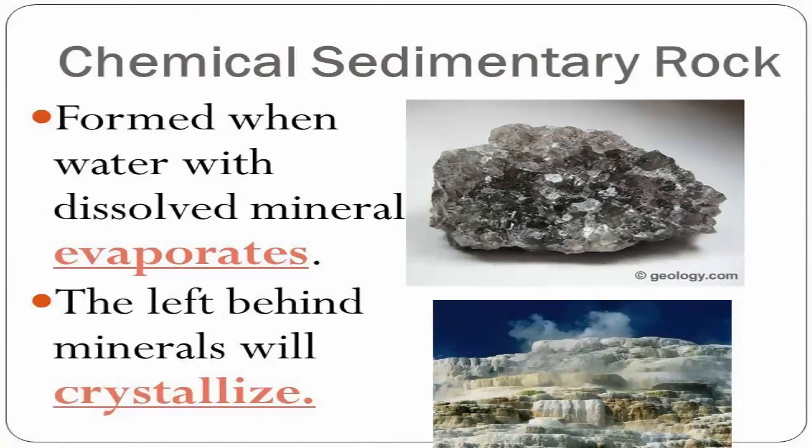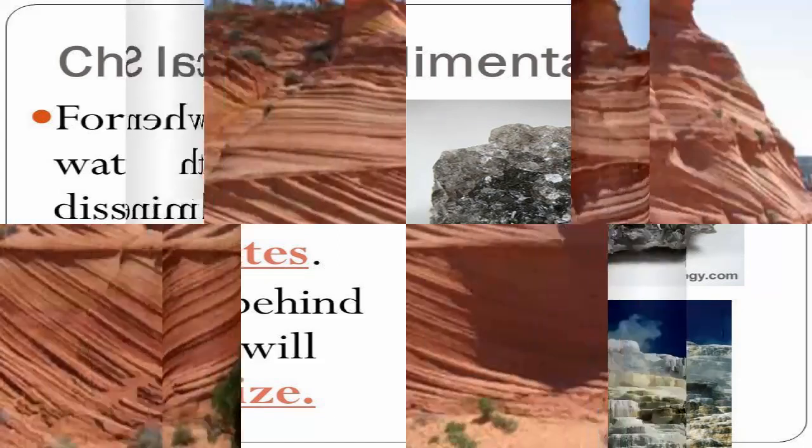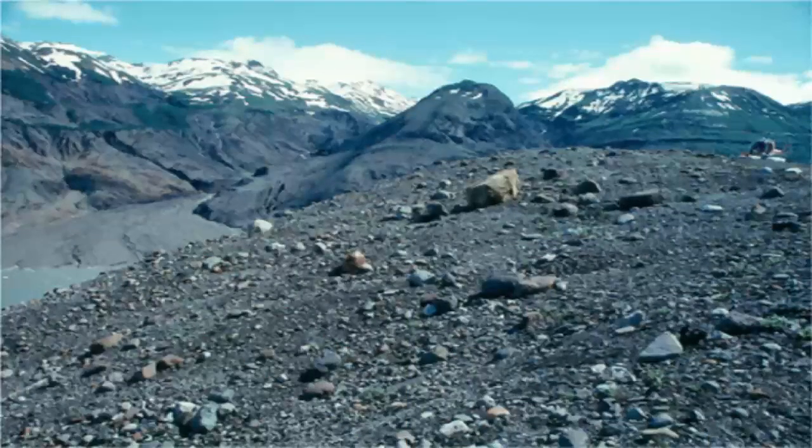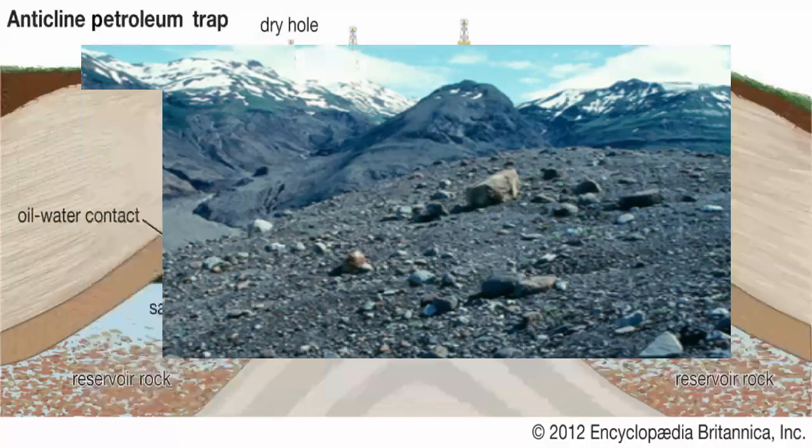Chemically formed rocks. These rocks are formed by direct inorganic mineral compound precipitated from a salt water solution or as hard parts of organisms. Sediment deposited after transport by winds are called aeolian deposits. Loess is the most important aeolian deposit. Glacial sedimentary rocks. The sediments deposited by glacier are called glacial sedimentary rocks.